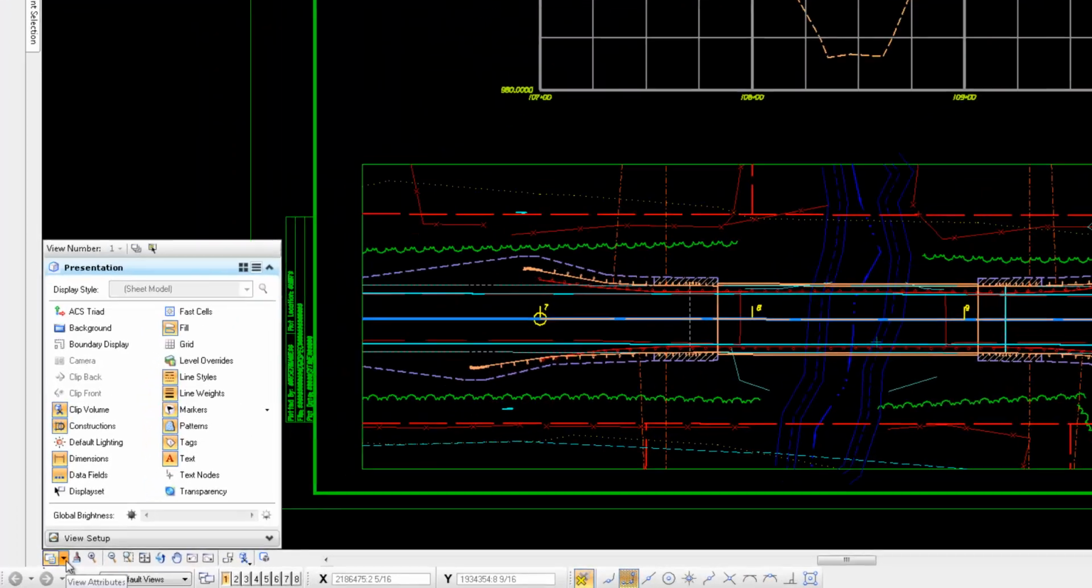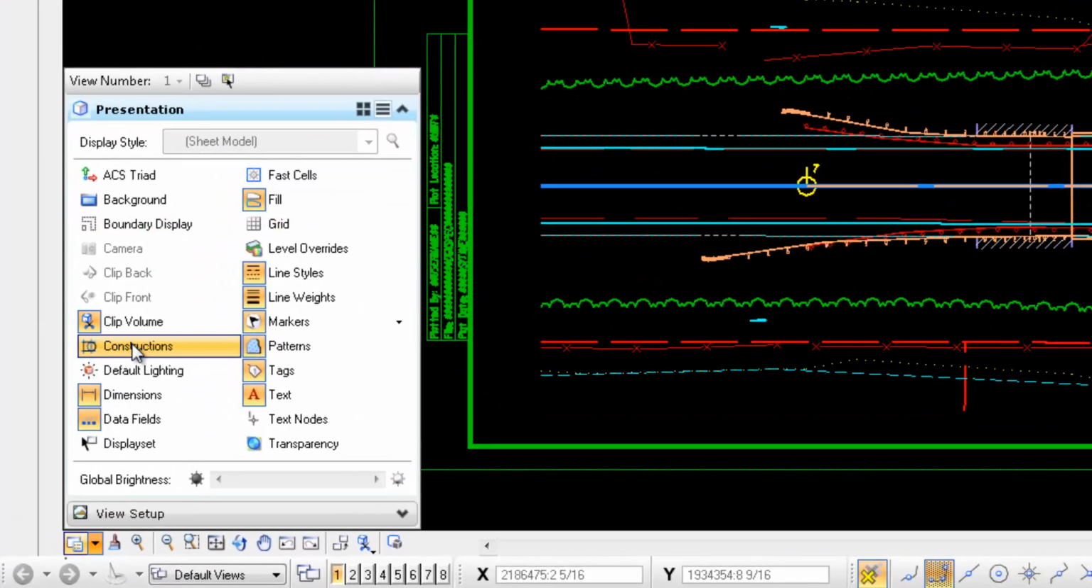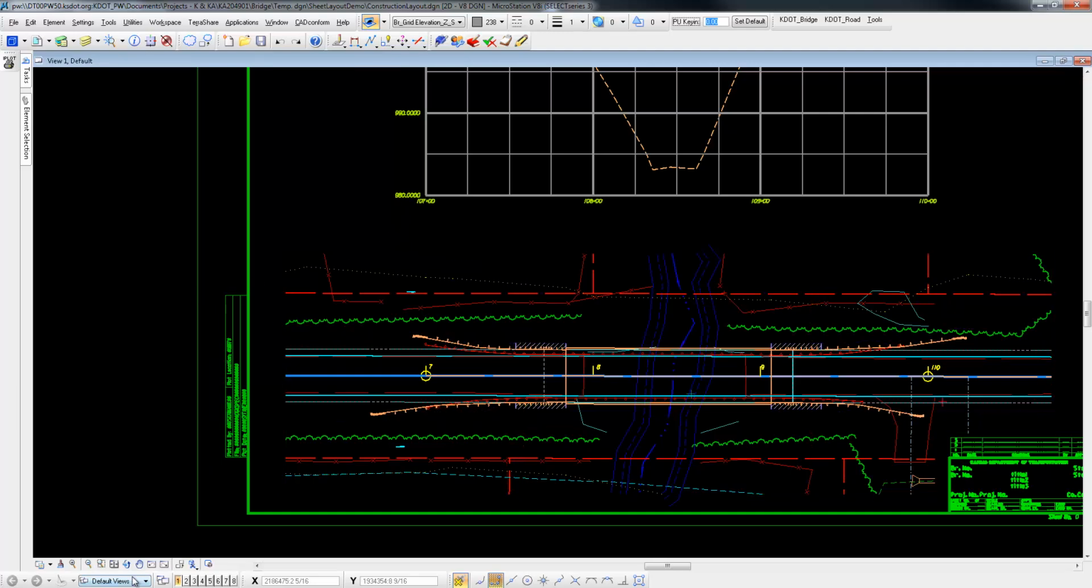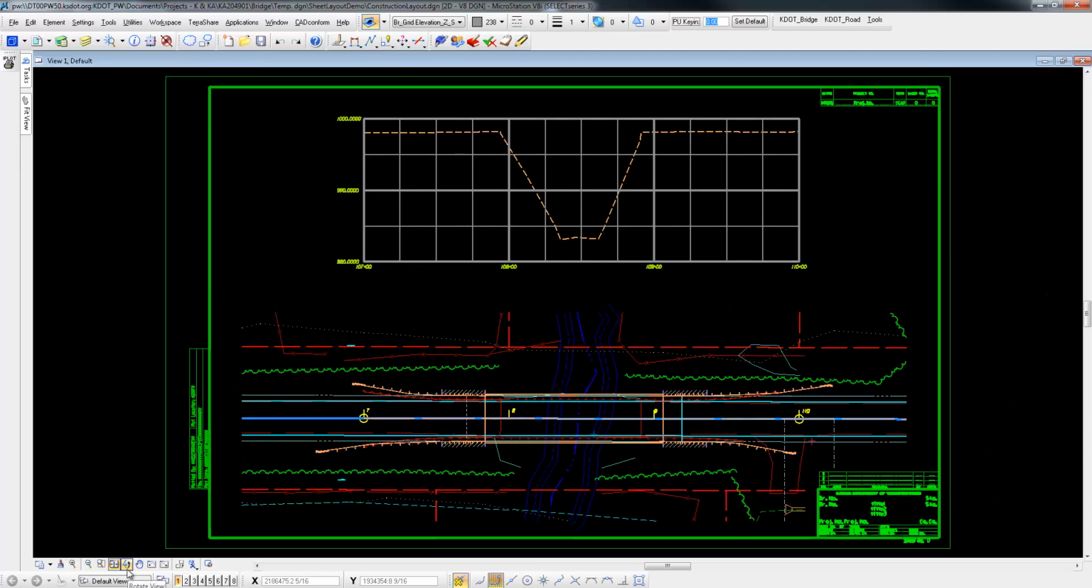Just going to show you that the clip shape is a construction element, so you turn those on and off and it will not print. That's your file.